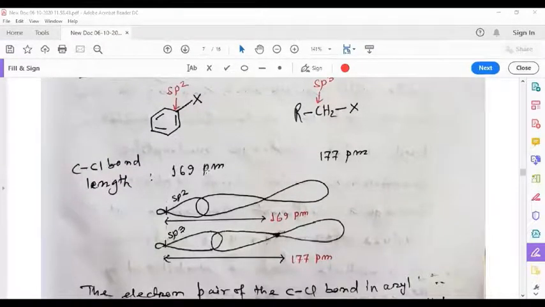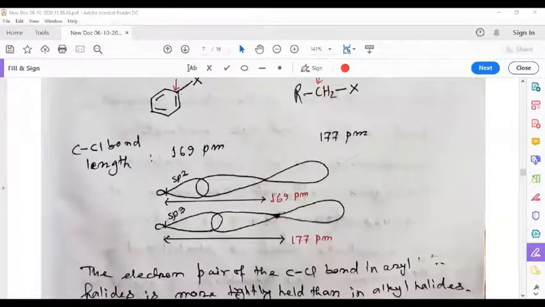So this is the bond distance given. In the case of aryl halides, the C-X bond is 169 picometer. Here it is 177 picometer. Since this bond is shorter, this is longer. Since this bond is longer, this bond is weaker. Therefore, this bond is difficult to cleave, whereas this bond is easier to cleave.